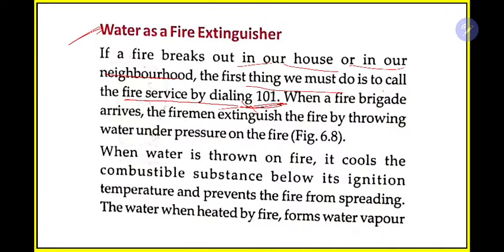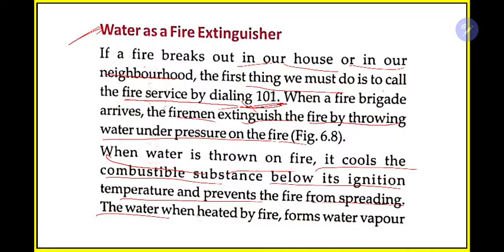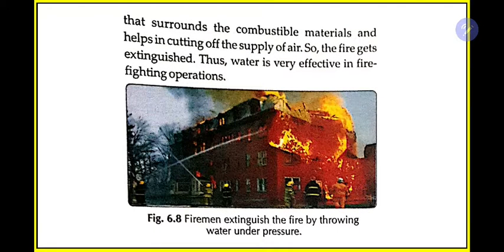When a fire brigade arrives, the firemen extinguish the fire by throwing water under pressure on the fire. When water is thrown on fire, it cools the combustible substances below their ignition temperature and prevents the fire from spreading. The water, when heated by fire, forms water vapor. It will form water vapor that surrounds the combustible material and helps in cutting the supply of air. So it works in two ways.